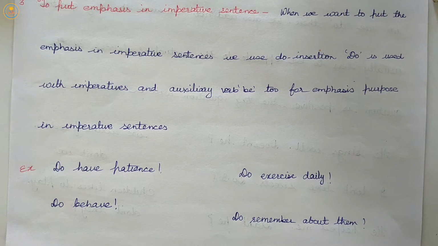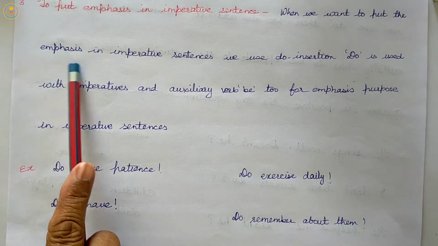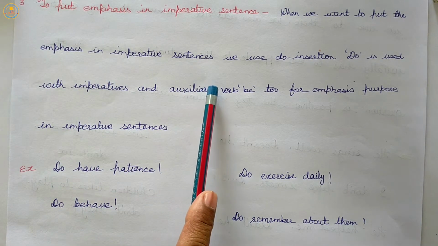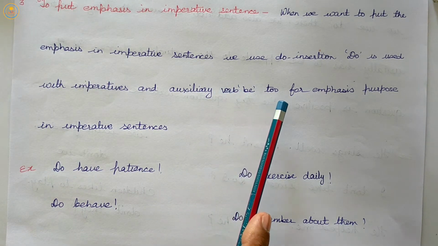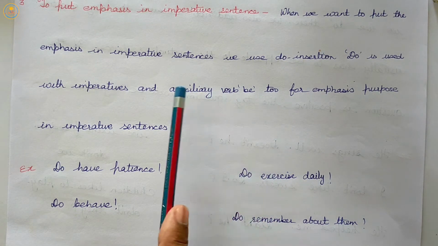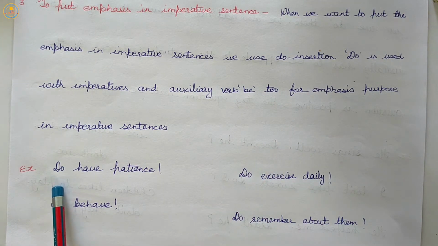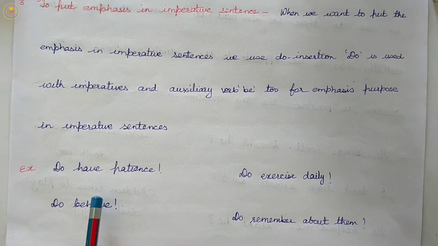So when we want to put emphasis in imperative sentences, we use do insertion. Do is used with imperatives and the auxiliary verb be for emphasizing the purpose in imperative sentences.